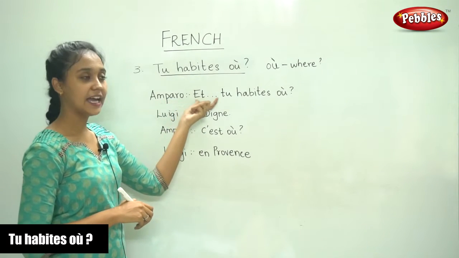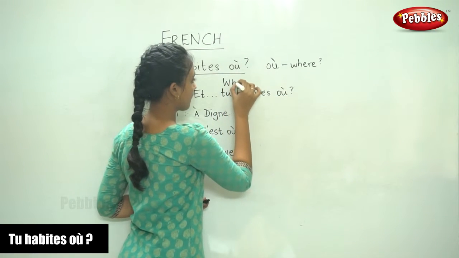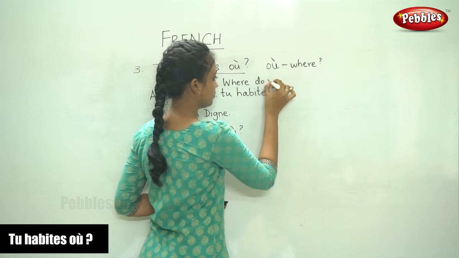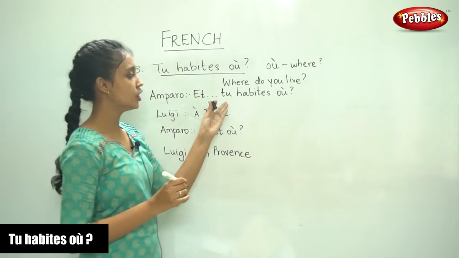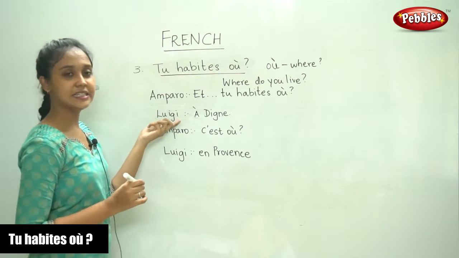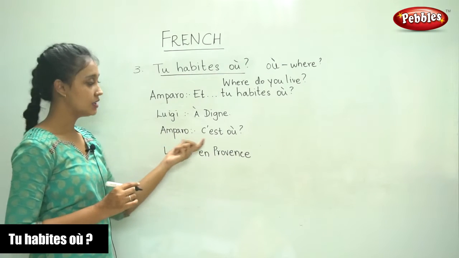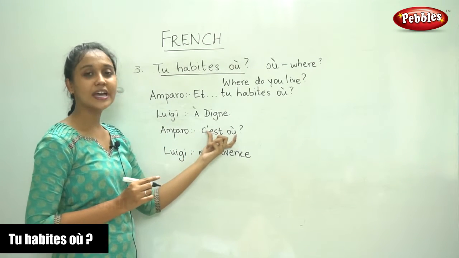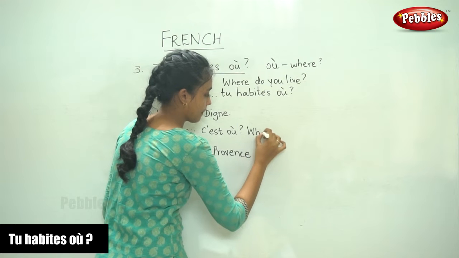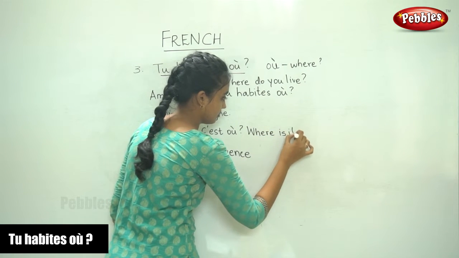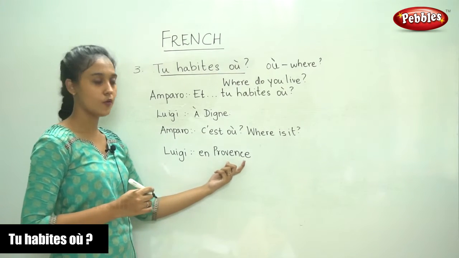Amparo asks, Tu habites où? Where do you live? Luigi says, à Digne. At Digne. Amparo asks, C'est où? Where is it? Luigi replies, en Provence. En Provence.